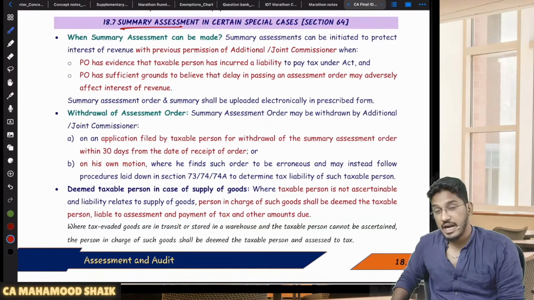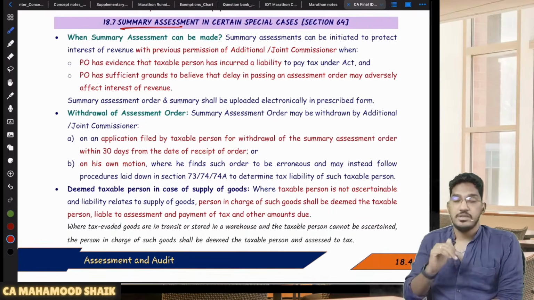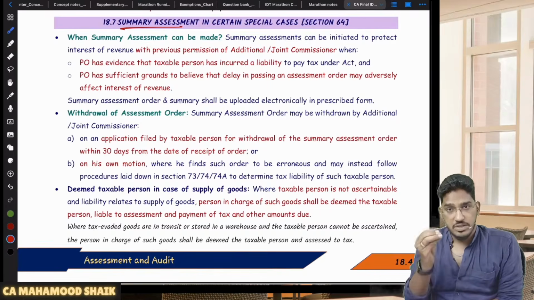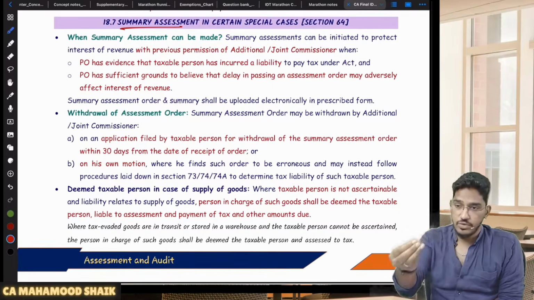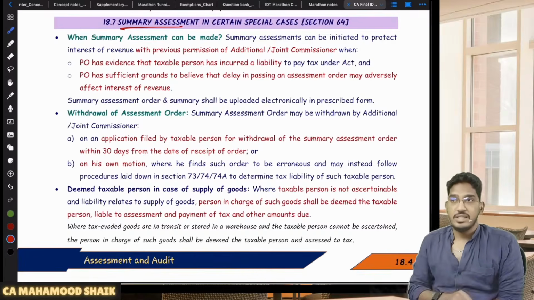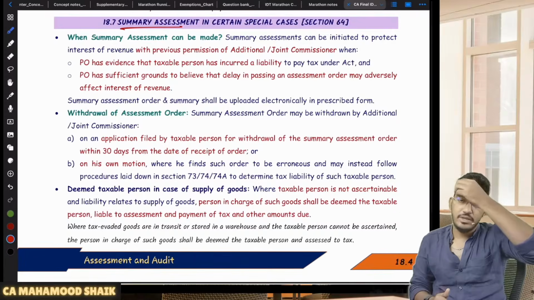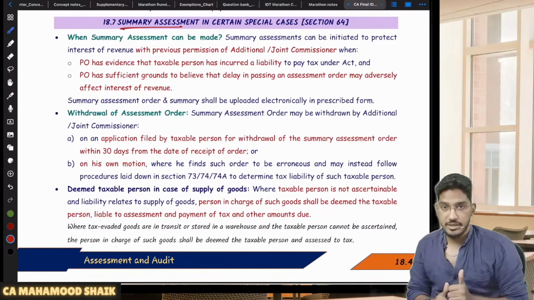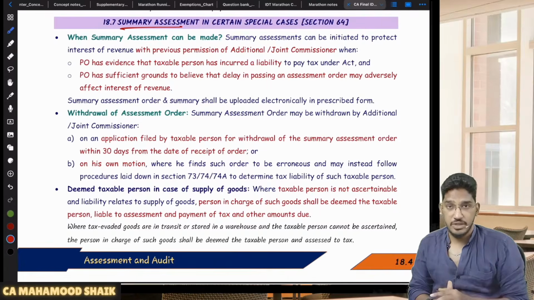Thereafter order. But that person is trying to fly away from the country. There is no such time. If you give notice and give him 30 days of time, within that time he will leave the country. So there is a time gap here. You should not allow such an extreme difficult scenario. If you give time here, it will be a loss of revenue for the government. It will be against the interest of the revenue of the government.